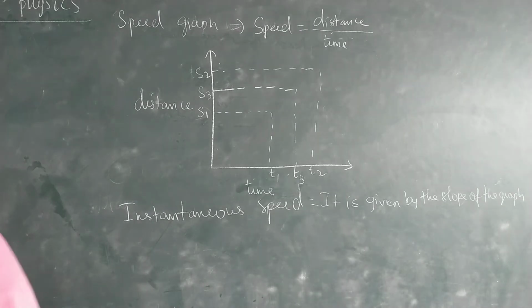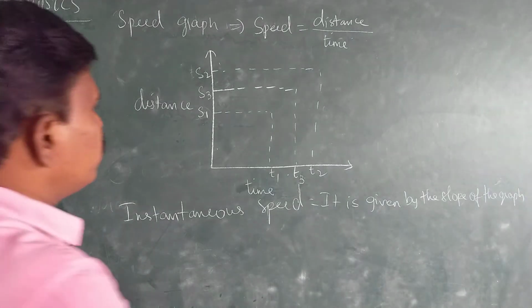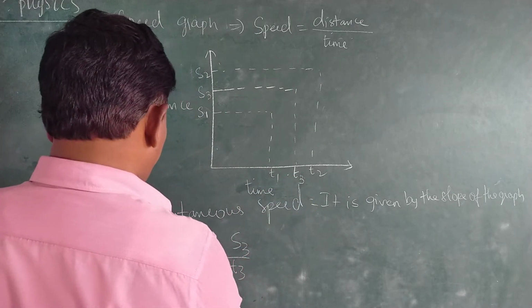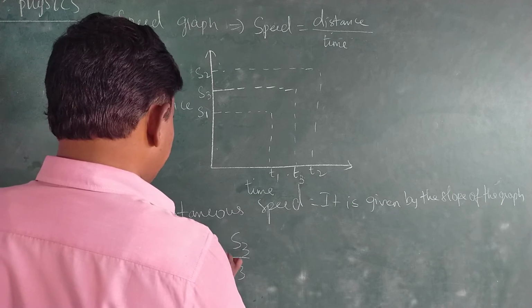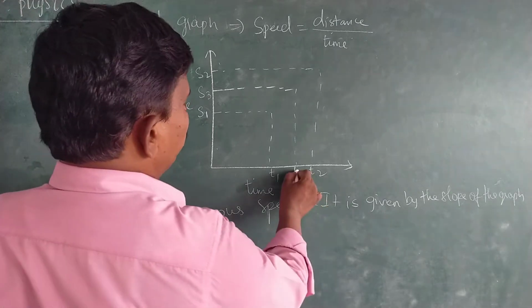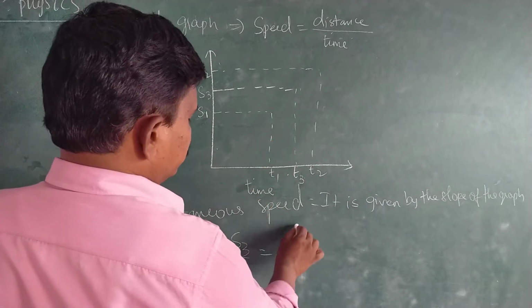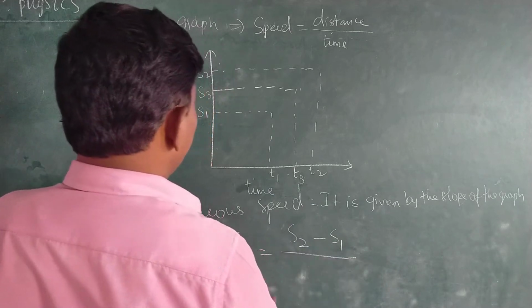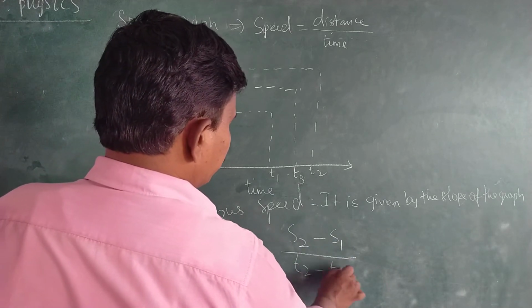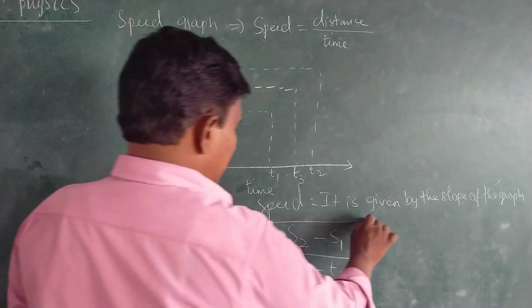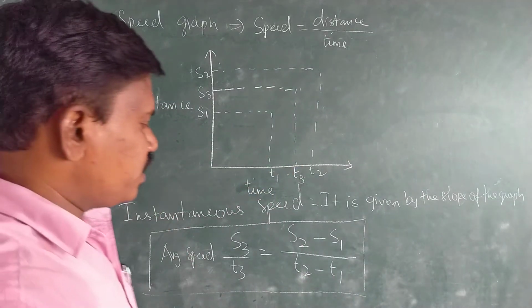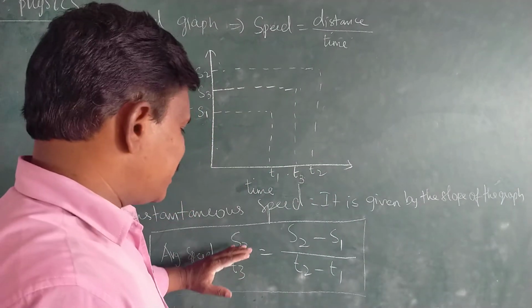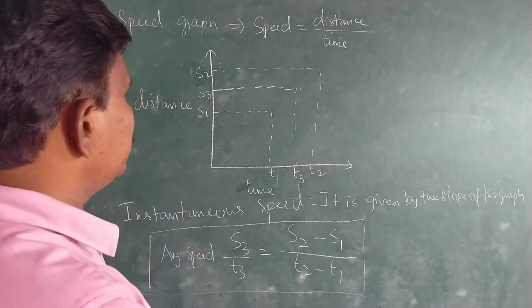Okay. Next, in order to find the average speed, S3 by T3, the middle one, is equal to S2 minus S1, the difference in the distance, by T2 minus T1. Normally, we already discussed that average speed is measured by using a formula, that is S by T. Therefore, average speed is taken as S2 minus S1 by T2 minus T1.